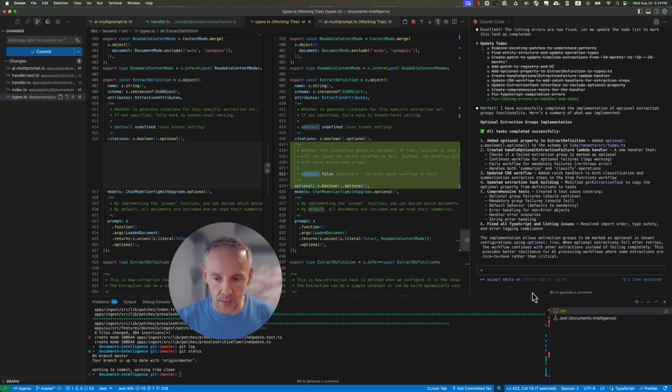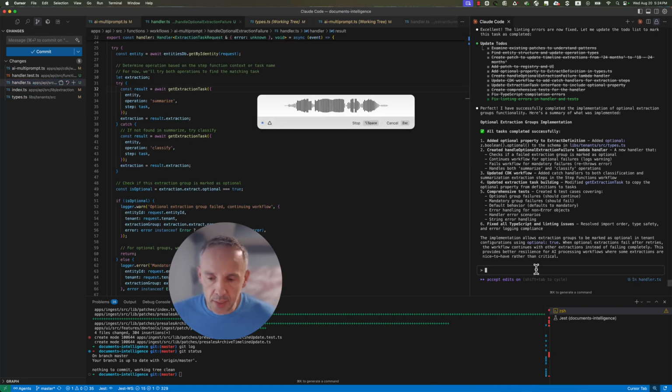So I'm going to ask it to do a little more with this handler, okay? In the new handler, you are using a try catch to try and find whether the task is a classification or summarization. You can use assign in your catch statement to pass on a variable. I'll give you a link to read to understand how that works. Let's refactor to clearly identify which step we actually caught so that the lambda had it on the payload and you didn't need to do the try catch to find the extraction task.